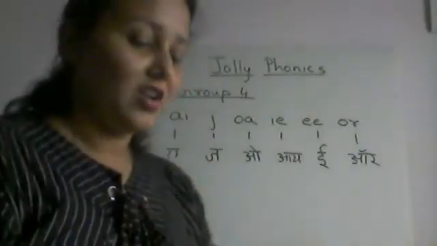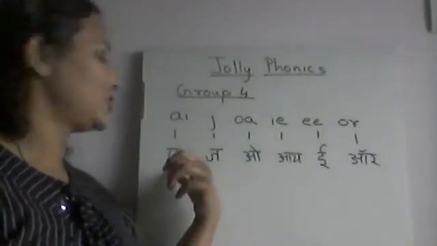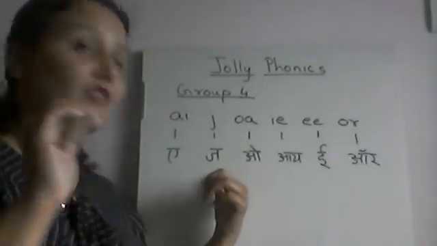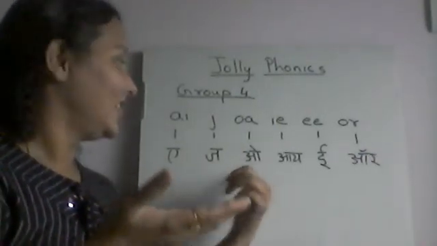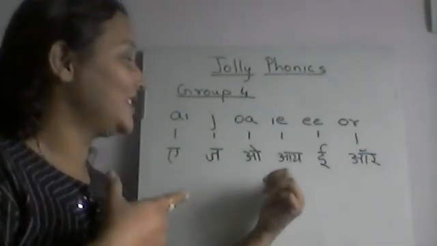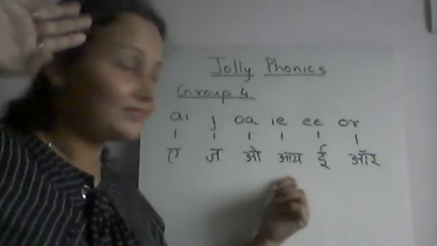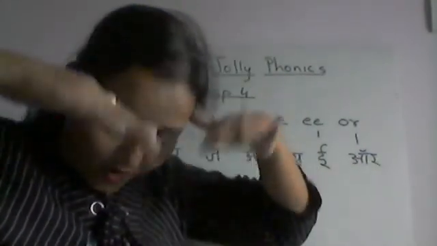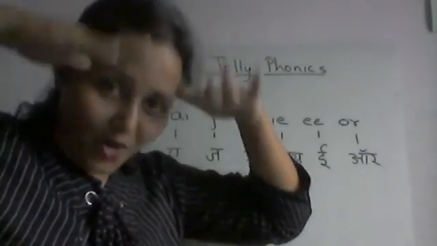Yes, very good. So again, we will practice once more. AI sounds as A. J sounds as J. OA sounds as O. IE sounds as I. EE sounds as E. OR. E. OR. E. OR.